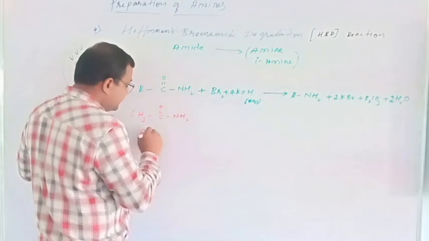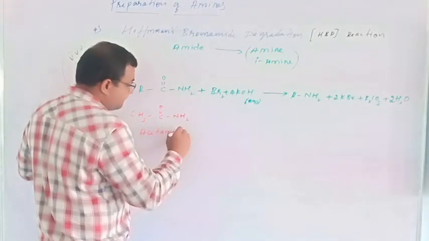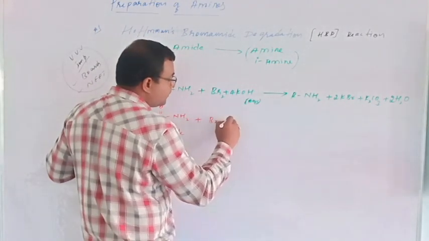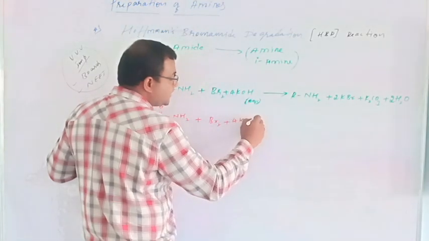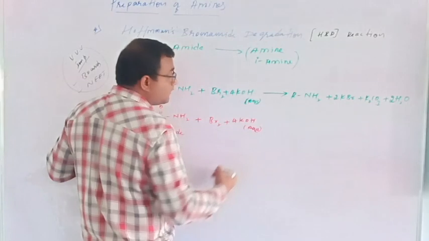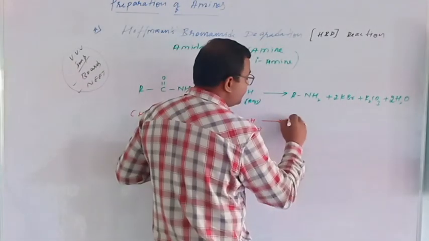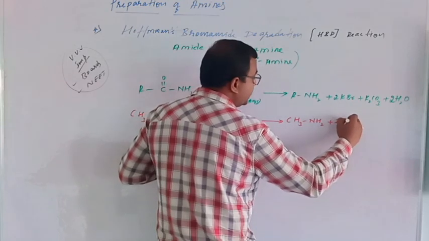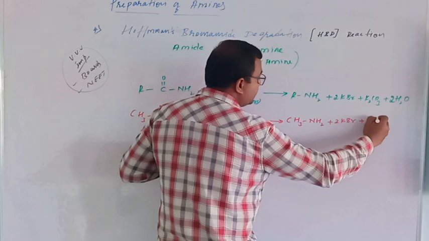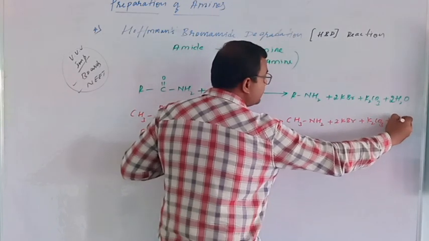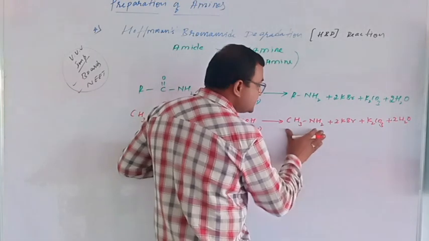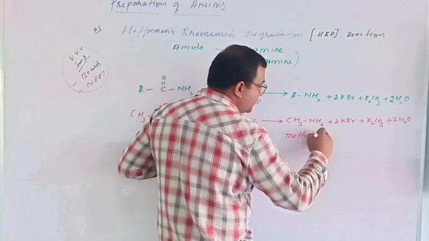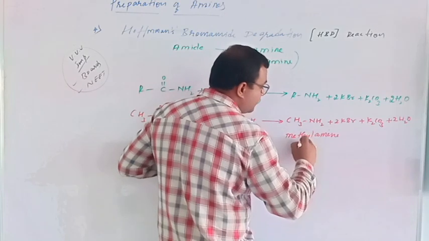This is acetamide, which reacts with bromine and 4 KOH aqueous to form CH3NH2 plus 2 KBr plus K2CO3 plus 2 H2O. Then what is this? This is called a primary amine, methylamine, 1 degree amine.